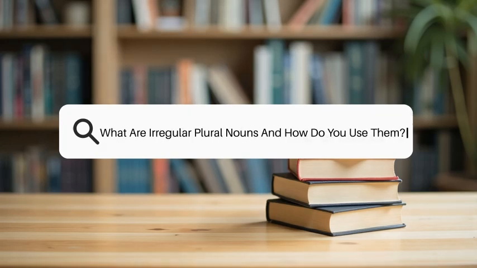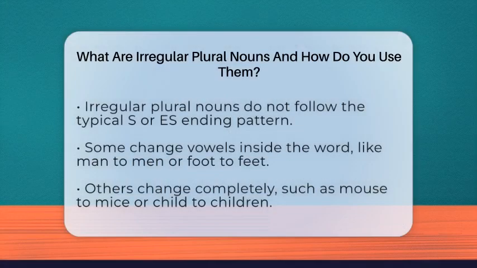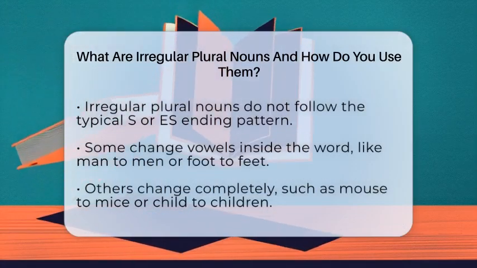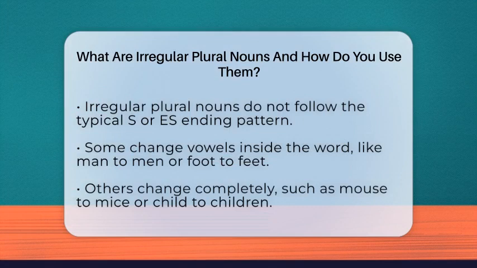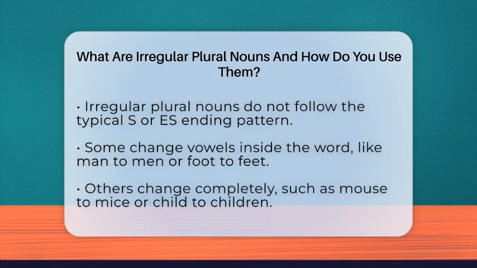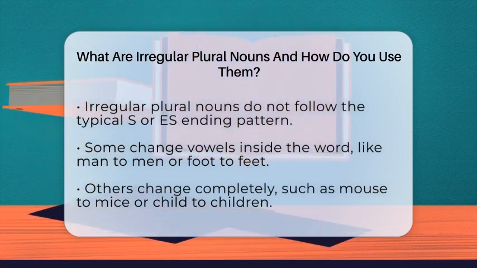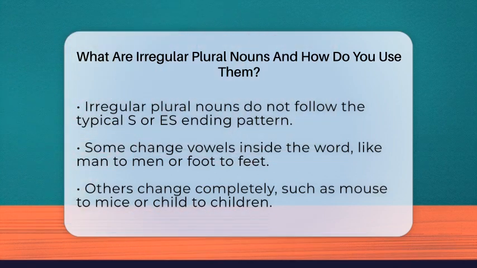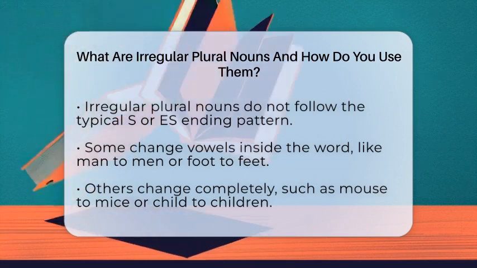What are irregular plural nouns, and how do you use them? Imagine trying to count a group of animals or objects, but some of their names don't follow the usual pattern of adding an S or ES at the end. That's where irregular plural nouns come into play. They are words that change their form in different ways to show more than one.